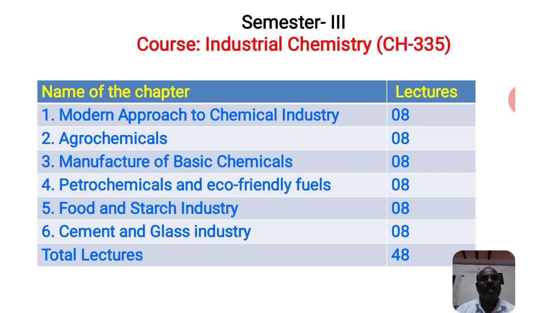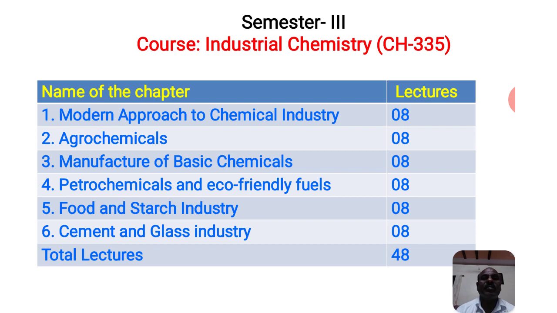But you should always ask the question in your mind: suppose the toothpaste, the toothbrush, the soap, how are they manufactured, what processes are there, and in what industry are they manufactured? Every science student should have this type of question in mind, and you find the answer through the syllabus of industrial chemistry.